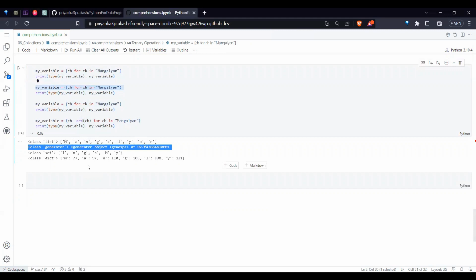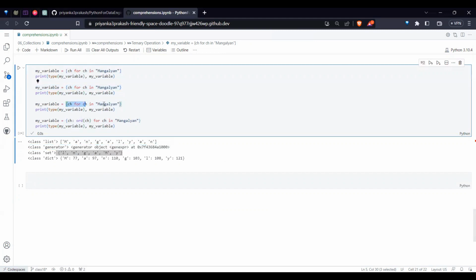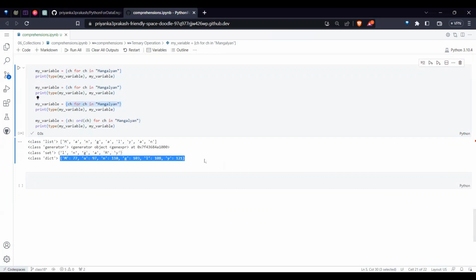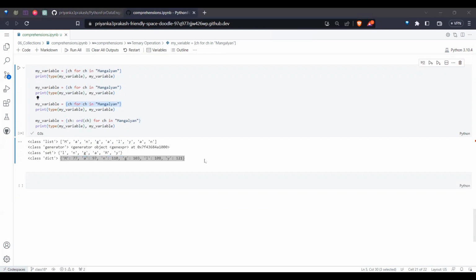I will tell you. Coming to the third one, which is a set, because the entire result is stored in a set with curly braces, it's called a set. And this is a dictionary. So comprehension rules are the same. Ultimately, what data type you get depends upon how you want to store. Hope it's clear.